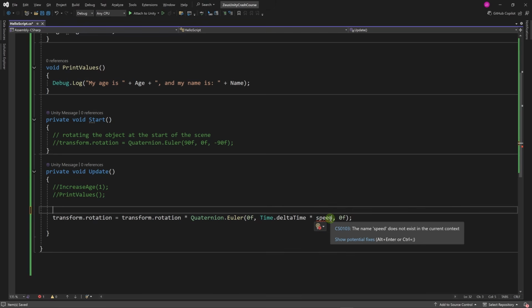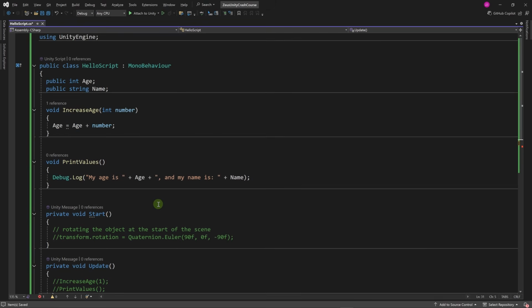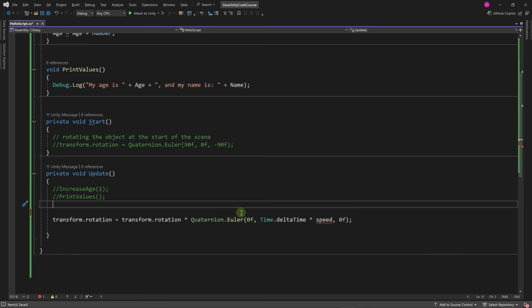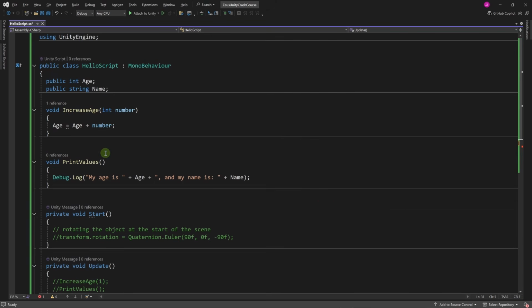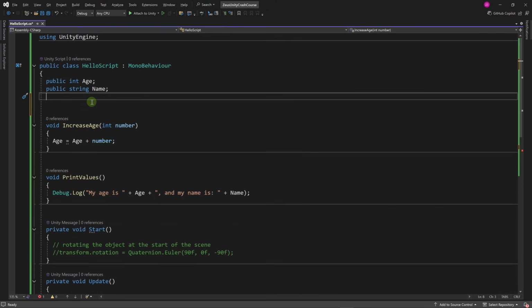Of course, the editor will bark at us: speed does not exist in the current context. Okay, we know. So it's very useful in showing you exactly the problems in your code. The editor is really helping you along the way. Anytime you forget about something, it will tell you about it. Let's define it up here. It's just a convention that we need to define the members on the top of the class declaration.